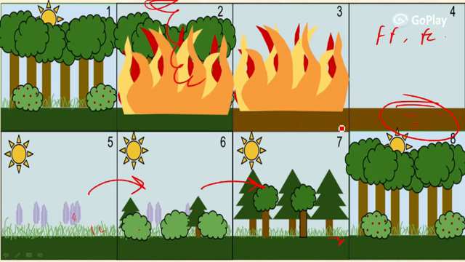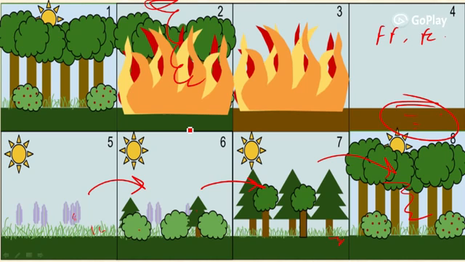And then as a final stage, climax community will develop. Here the plant materials like seedlings or the seed sources will be transported from nearby ecosystems, or they may germinate from within the ecosystem itself. So this is the secondary succession.